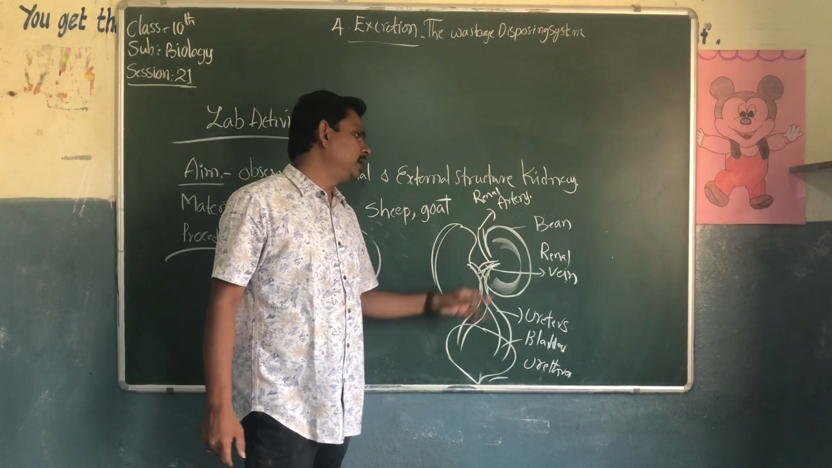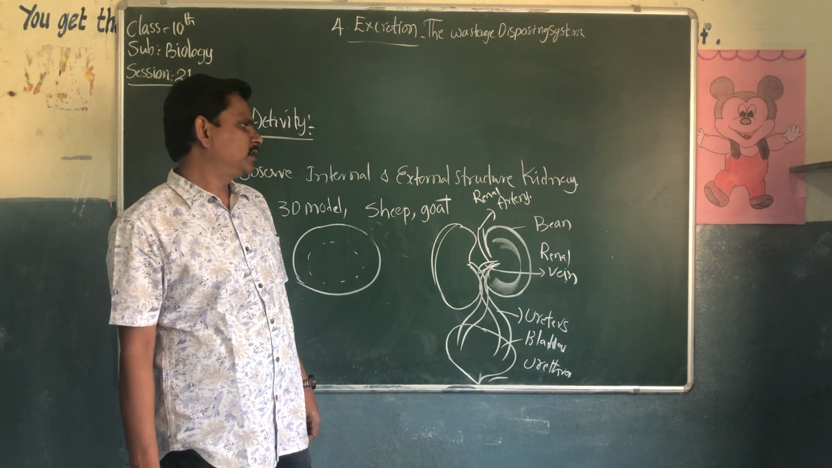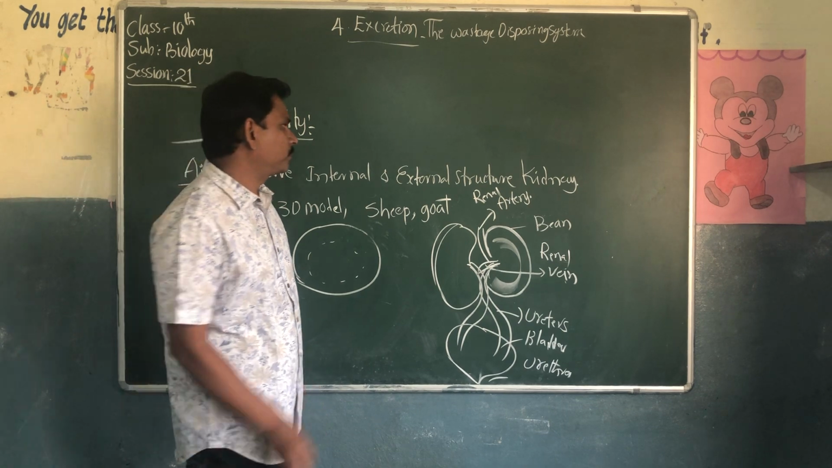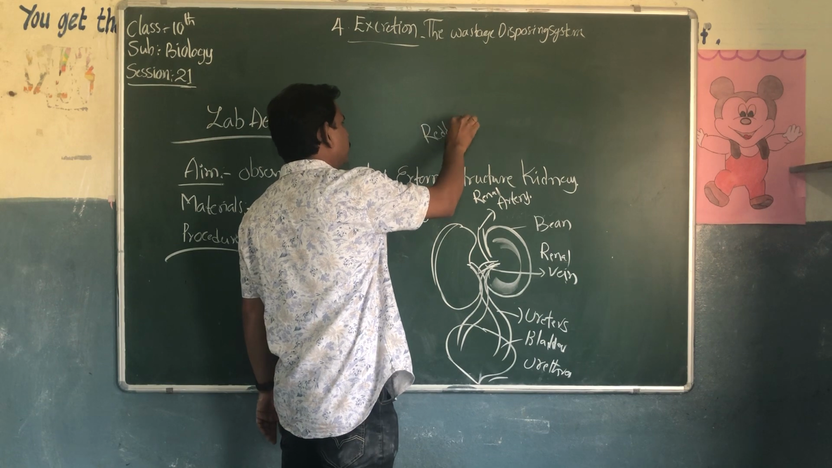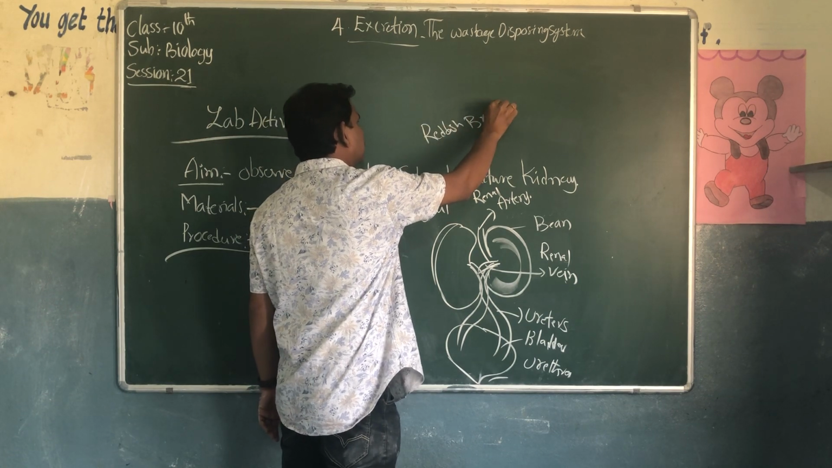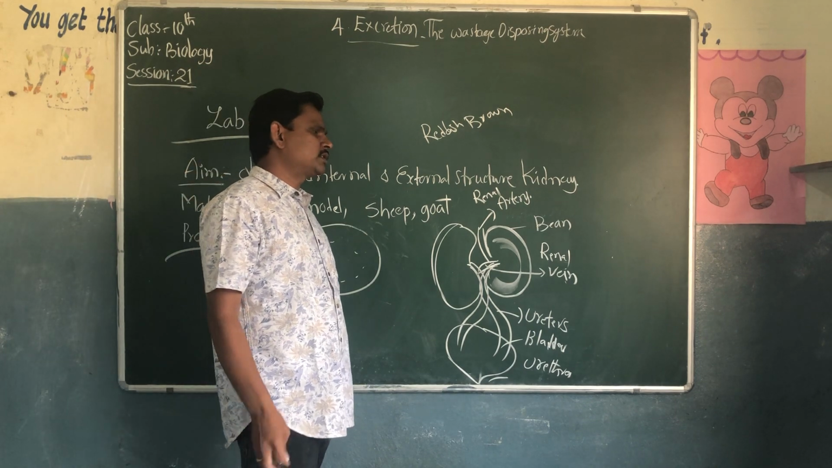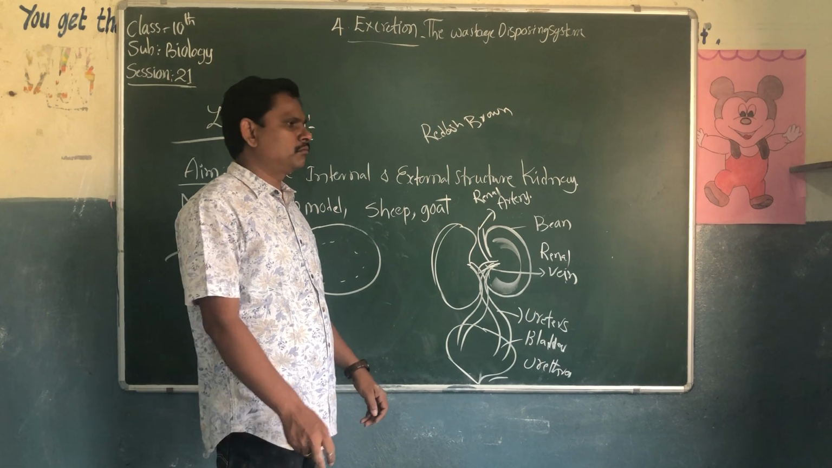Kidneys have a bean-shaped structure. And what is the color of the kidneys? They have a reddish brown color. They are located towards the dorsal side of the body, outside the abdominal cavity.